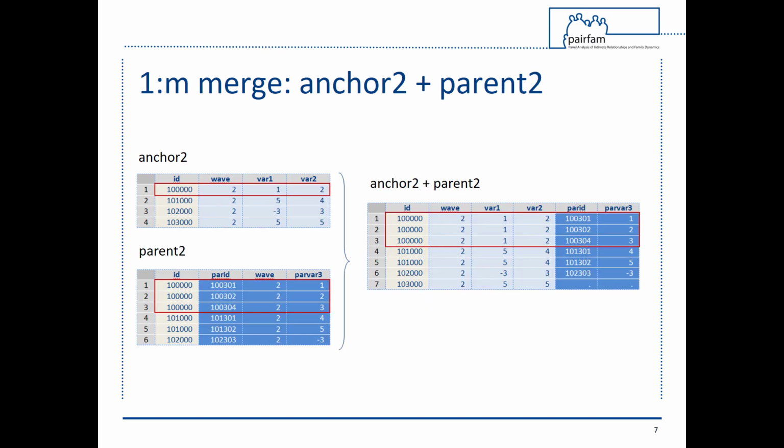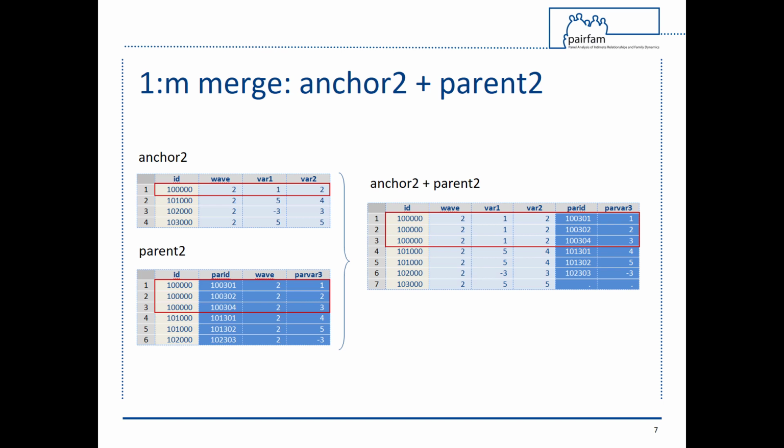When do I use the one-to-many merge command? As several parents and children of one anchor person may have also been interviewed, it is possible that several parents and children of one anchor respondent are available in the data. Looking at the anchor and parent data from wave 2 on the left side, we see that the anchor with the ID 100,000 is represented with 3 rows in the parent data, meaning 3 parents of this anchor have been interviewed. The variable par ID gives the identification number of the parent.